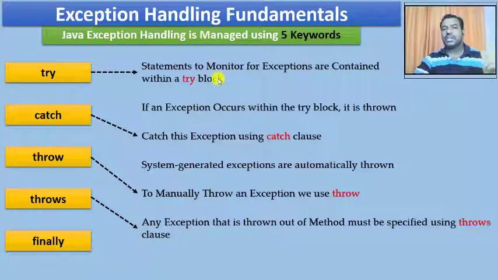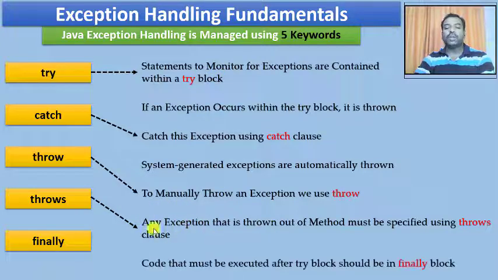And whatever the exception occurs, there are a set of statements which should be executed, because as I told you, when the exception occurs, termination of the program may occur. So before the termination of the program, if you want to execute any set of statements, that is where I am going to put them into the finally clause. Hence the code that must be executed after the try block should be in the finally block. This is where I am going to use the finally keyword.